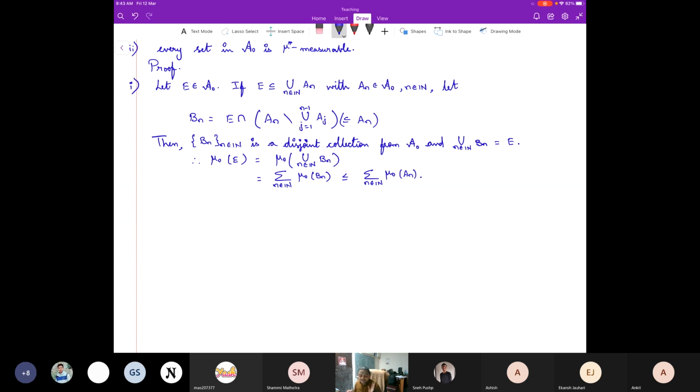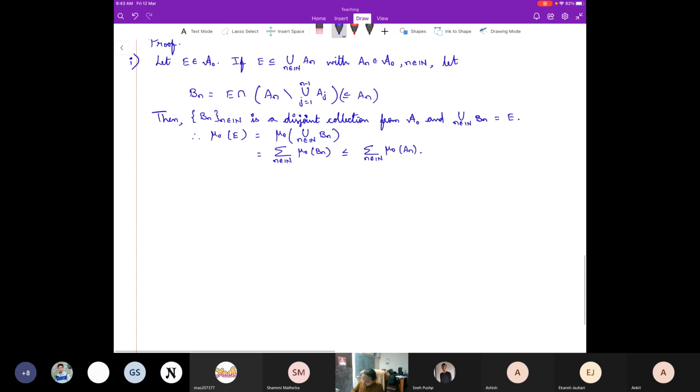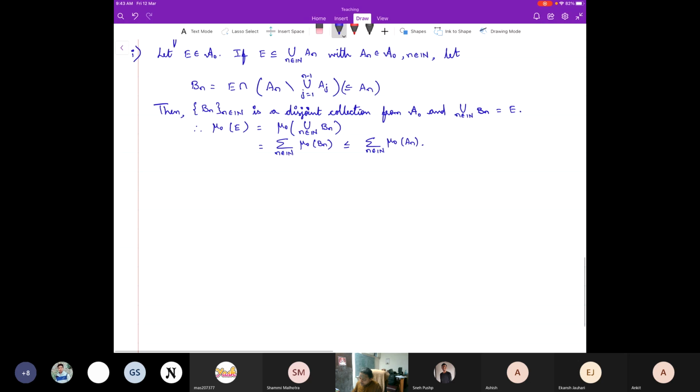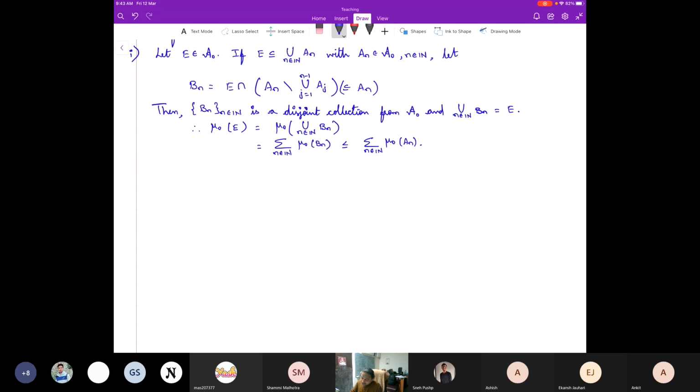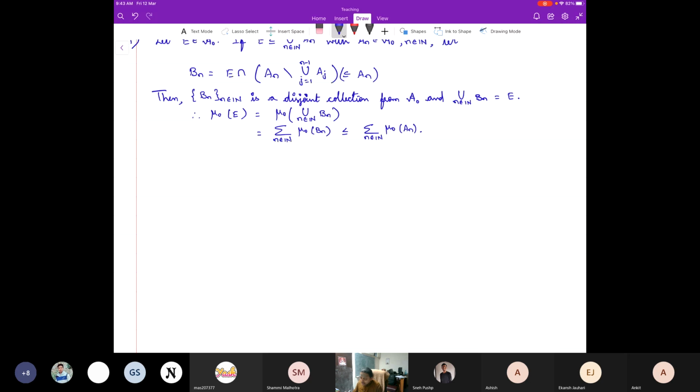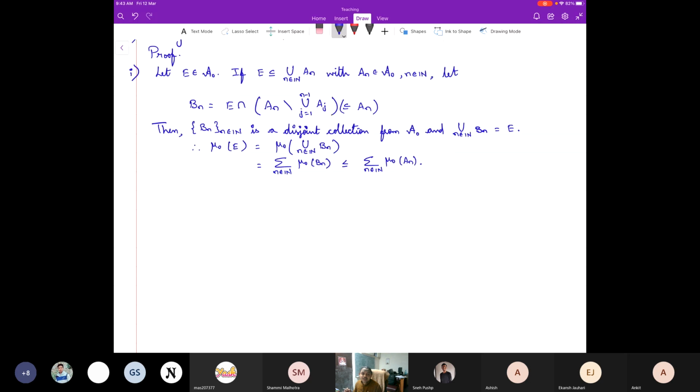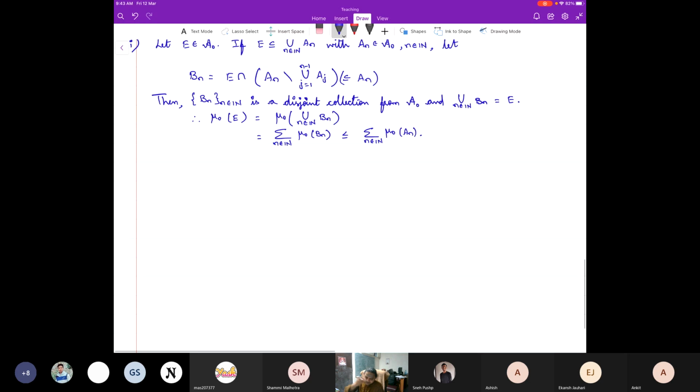Right, fine. If you have a collection of sets from A naught containing E, then mu naught of E is less than or equal to the sum of the individual. That's what we have observed, right? There is nothing very special about this collection. If you have a collection containing E, then mu naught of E is less than or equal to the sum of the individual.